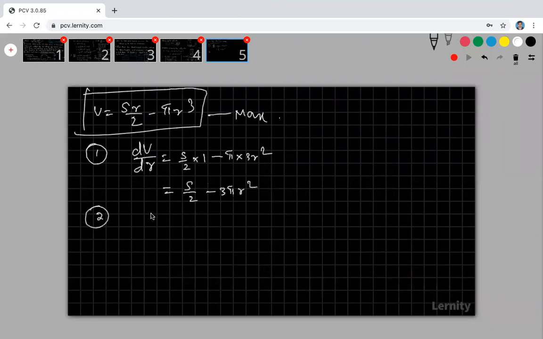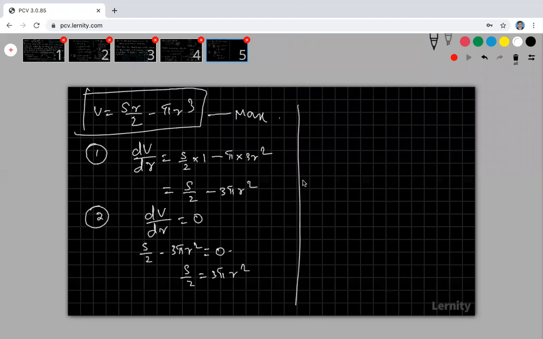Okay, come to the second one. Take dv by dr is equal to 0. So S by 2 minus 3 pi r square equal to 0. So S by 2 is equal to 3 pi r square. Simplify. What is your r?